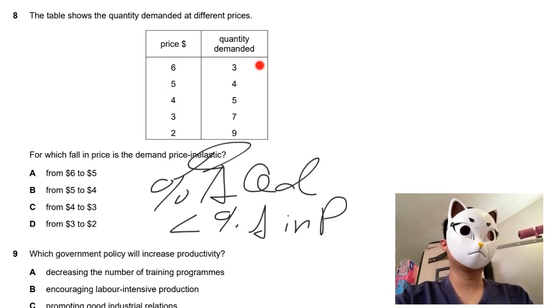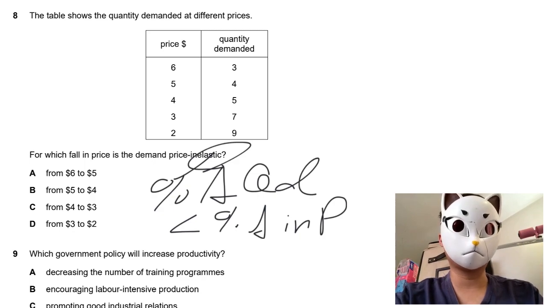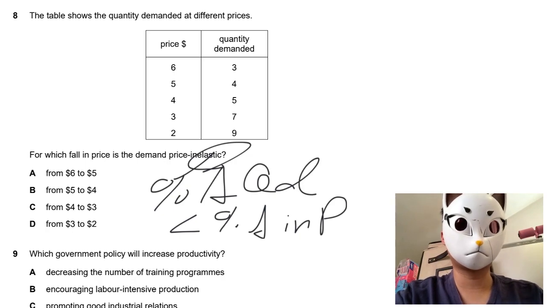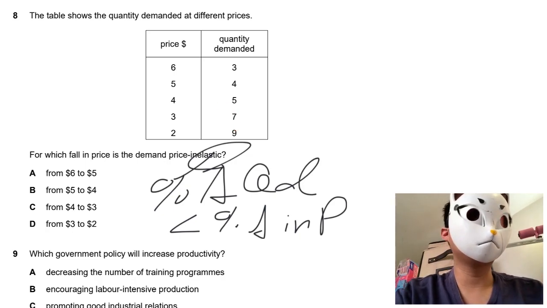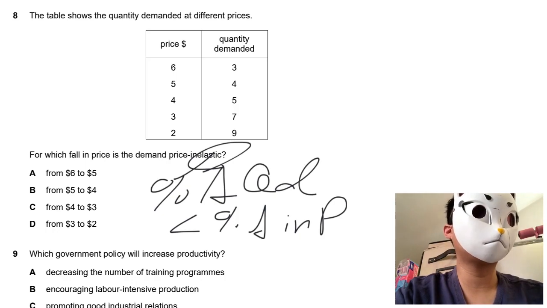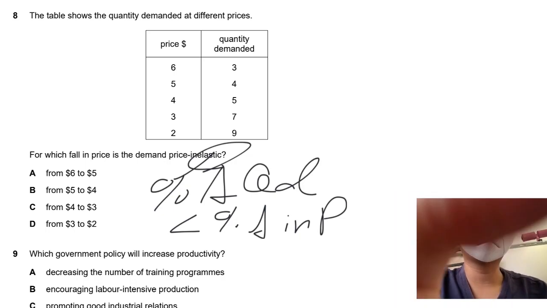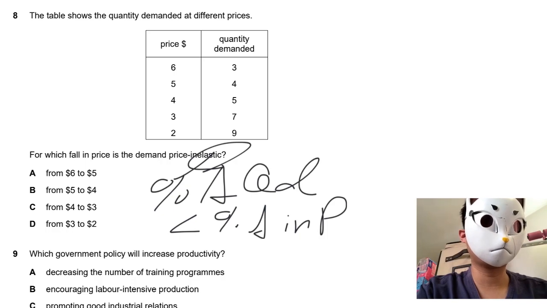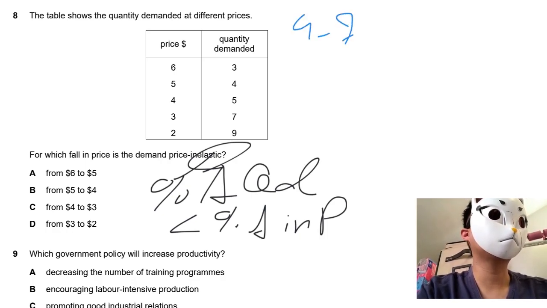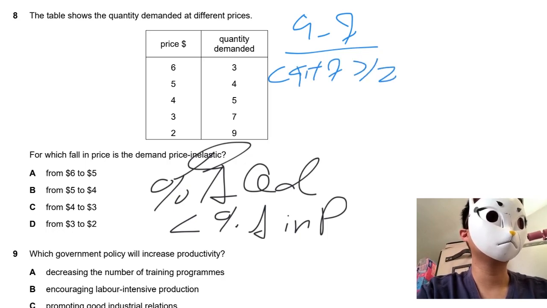2, 3, 4, 5, 6, 3, 7, 5, 7, 9, 7 and 9. Okay, so it's a specific case, I would say. So I will start with option D to take a look. Is it the answer? Because it looks strange, right? 7 to 9. So I will start with the percentage change in QD. Let's start with the numerator: 9 minus 7 for the quantity, over 9 plus 7 over 2,